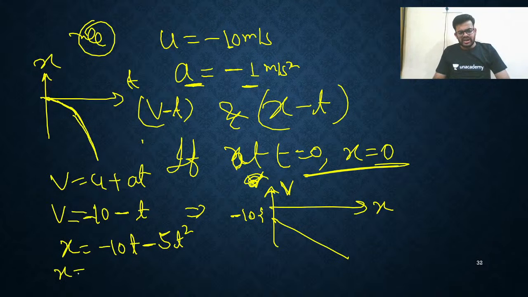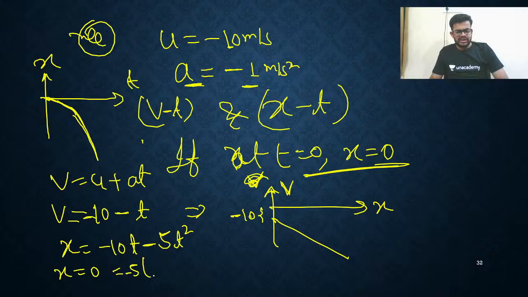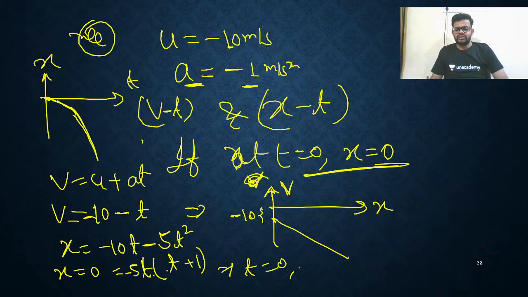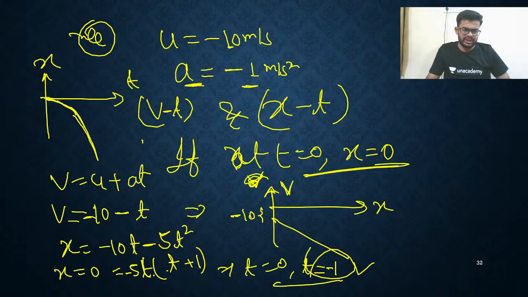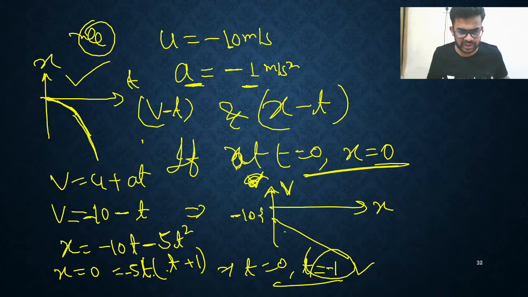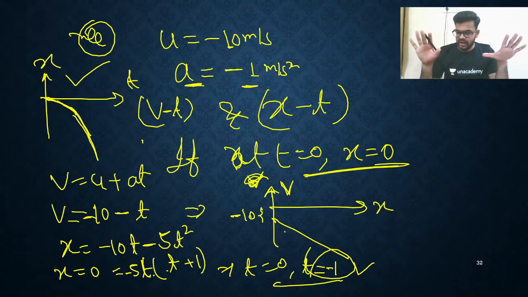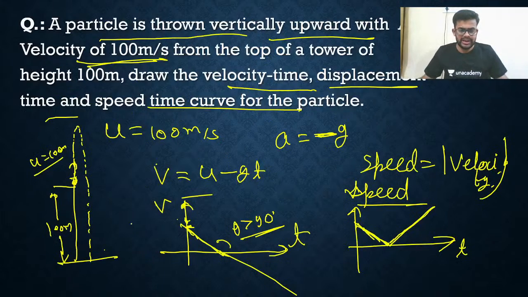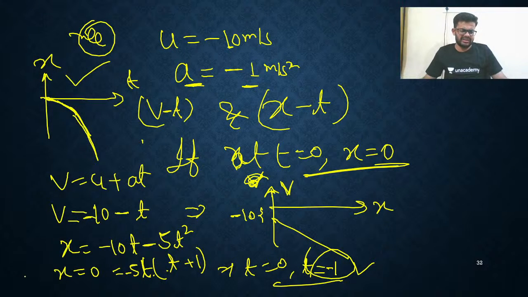If you want to confirm it, you can write like this. x equals 0. So you can write what? Take 5 common. So minus 5 you have taken common. t is also common. You are getting here t plus 1. Okay. So directly you can say t equals 0 and t equals minus 1. Time can never be negative. So the answer minus 1 is not possible. Only this is the curve. That's all. Downward parabola. So I hope whatever theory I told you in this lecture is really helpful for you. You can draw any curve quickly, any curve, right? You just need to remember whatever I told you. Okay, that's all. So let us talk some more things, some basics.